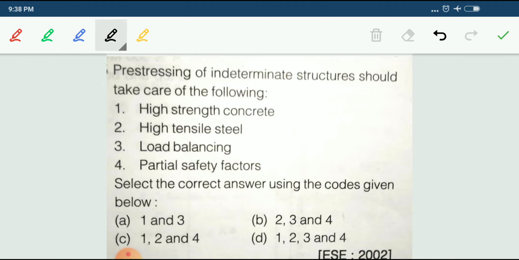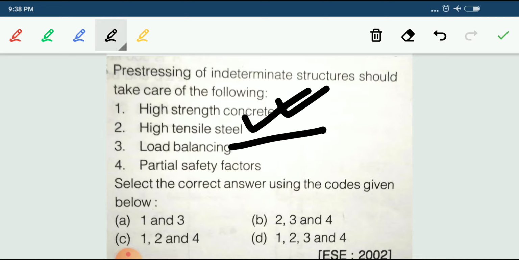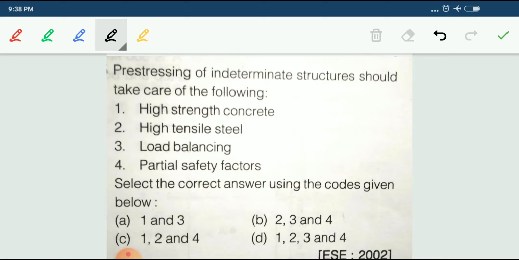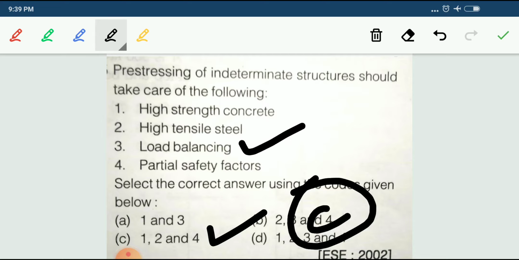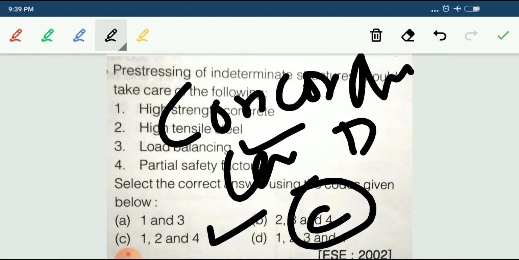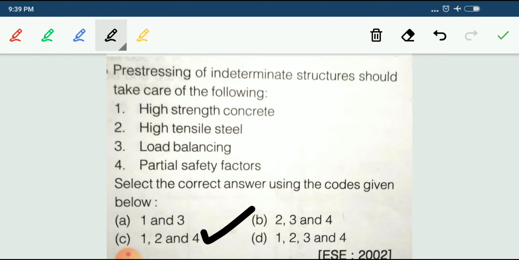Definitely high strength concrete should be there, and high tensile steel should also be there. Next, load balancing is used for determinate structures, so that will not be there. Partial safety factor you have to consider. So the answer is 1, 2, 4. In indeterminate structures we use the concordant cable profile. C is the correct answer: high strength concrete, high tensile steel, and partial safety factor.